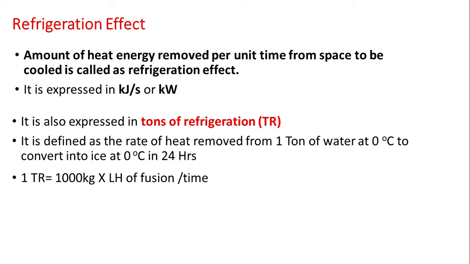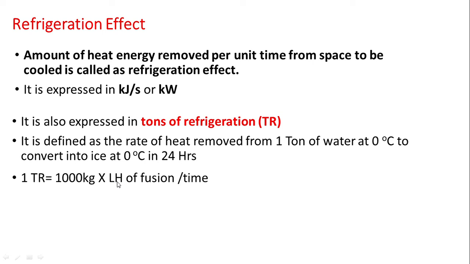So latent heat of fusion means what? It is the amount of heat required to convert 1 kg of water into ice. That is called the latent heat of fusion. But we have 1000 kgs of water, so total heat removed is 1000 kgs multiplied by latent heat of fusion.